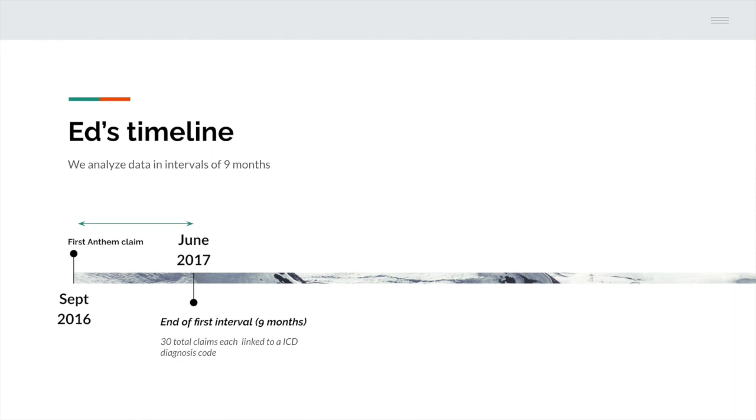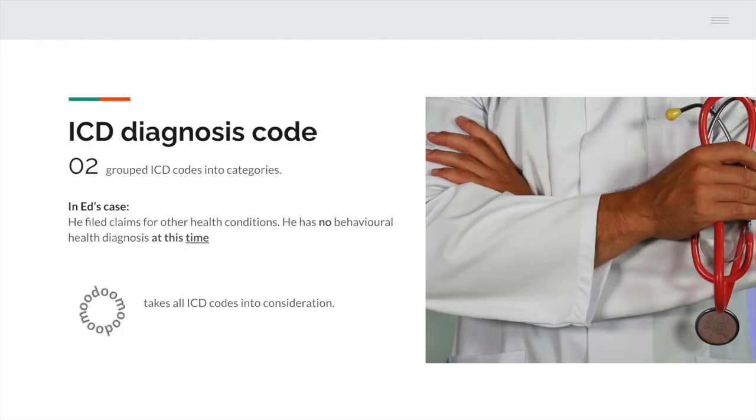So moodoom is unique in that it looks at intervals of 9 months to make predictions for the subsequent 9 months. So at the end of the first interval, Ed has filed 30 total claims, each linked to an ICD diagnosis code. We group ICD codes broadly into their categories. Additionally, we subdivided behavioral health ICD codes, starting with the letter F, into subgroups.